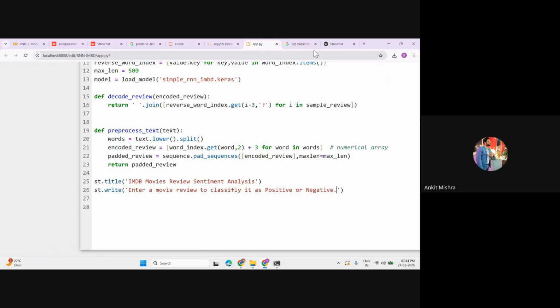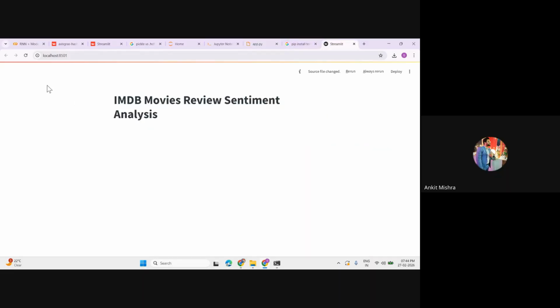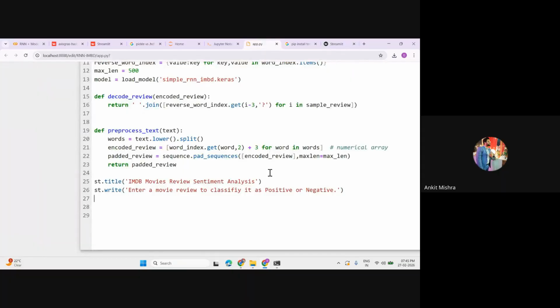Now if you hit Control S, you will get the updated value here. Let's refresh this one. Yes, enter a movie review to classify it as positive or negative. Now after this st.write, I'll take the input from my user. We have an input method called text area. Why am I not calling the input? We have the input method as well, but this text area allows us to paste a good amount of data. That is the reason we are calling this.